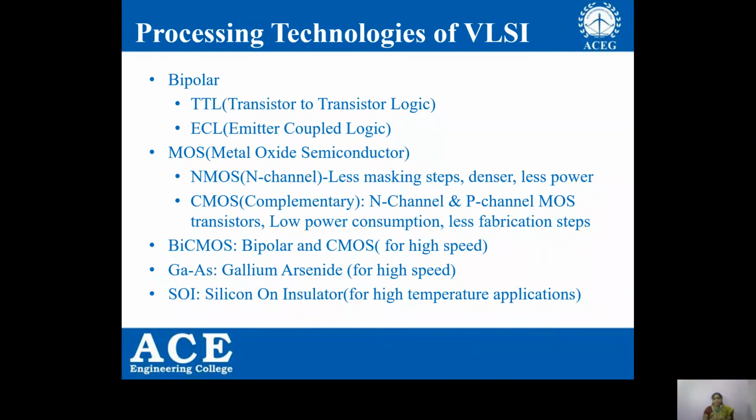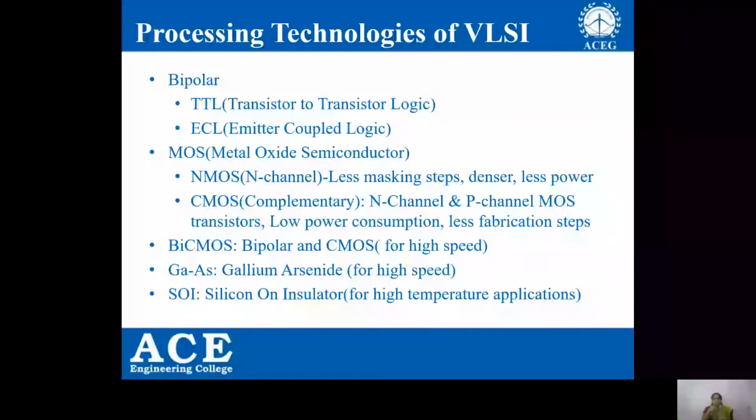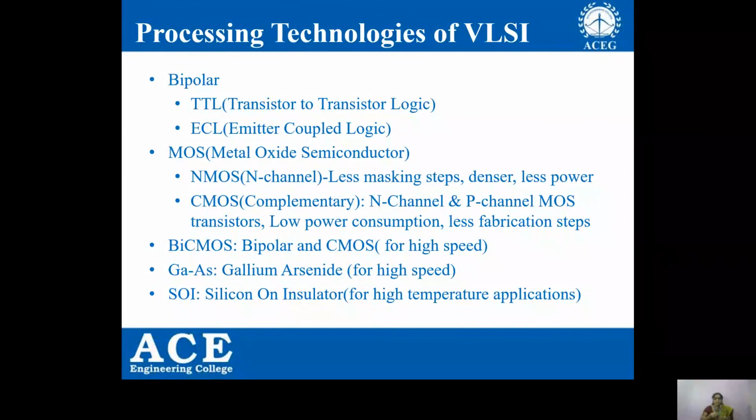This NMOS has very few masking steps and is very dense, that is, an NMOS transistor occupies very little space, so you can place many more transistors even in a small area. So it is a very dense technology and it consumes low power. And coming to another MOS technology, CMOS, that is complementary metal oxide semiconductor.